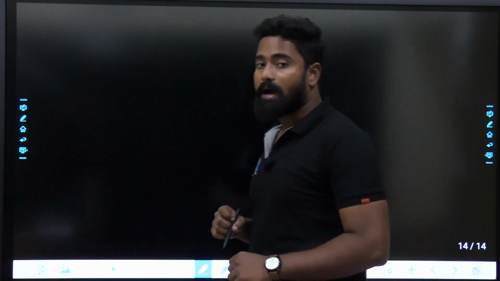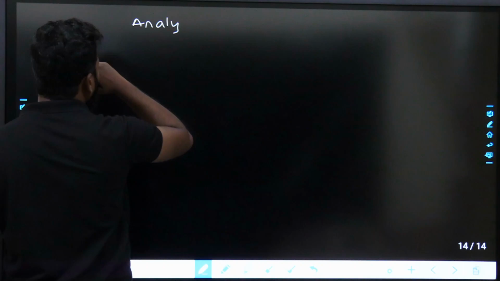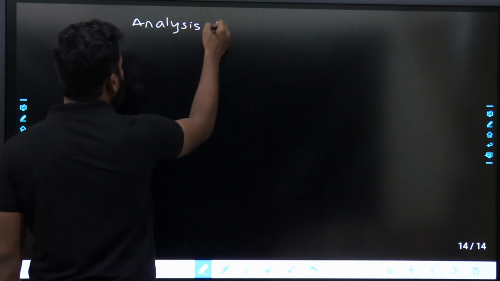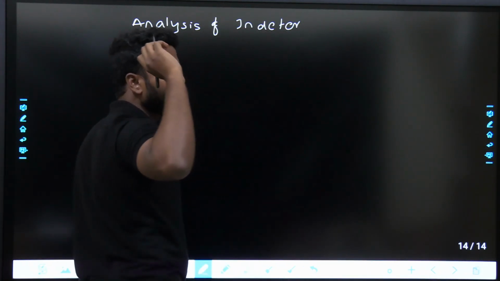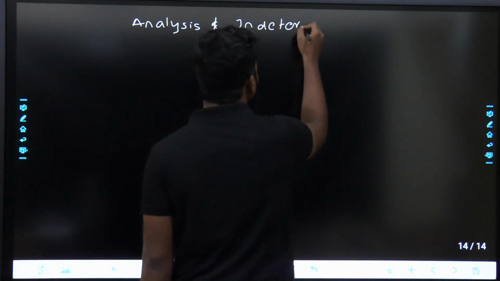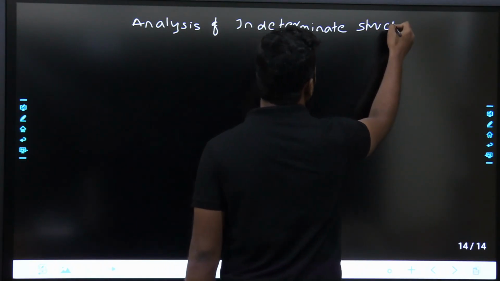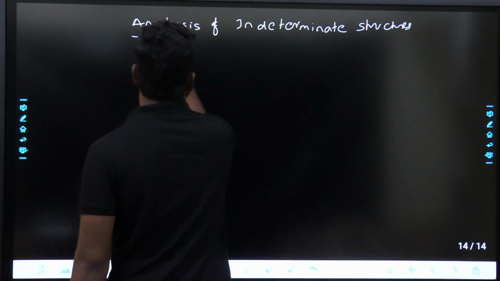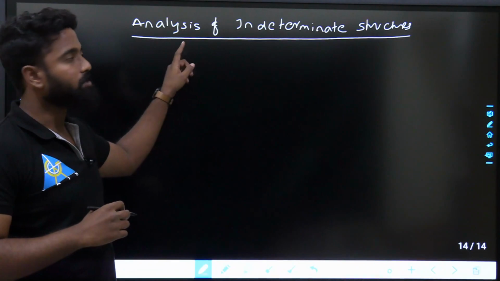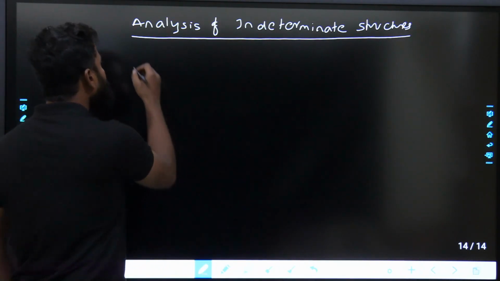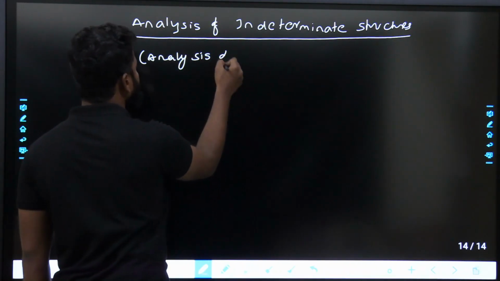Next one is analysis of continuous beams or indeterminate beams. If I say analysis of indeterminate structures, see, determinate structure analysis you will do in your strength of materials, but indeterminate structures you will do in your structural analysis. So in the analysis of indeterminate structures, what you will do is analysis of continuous beams,